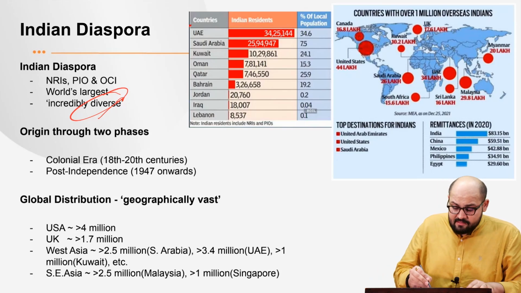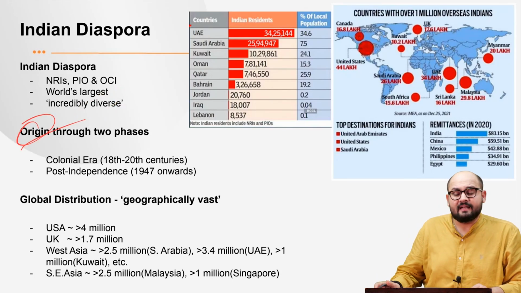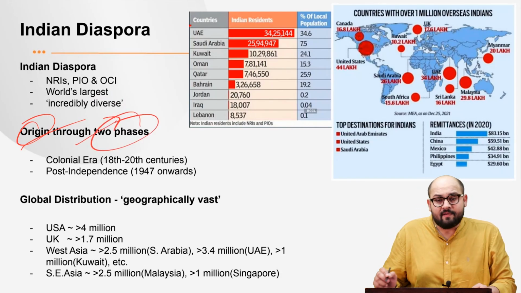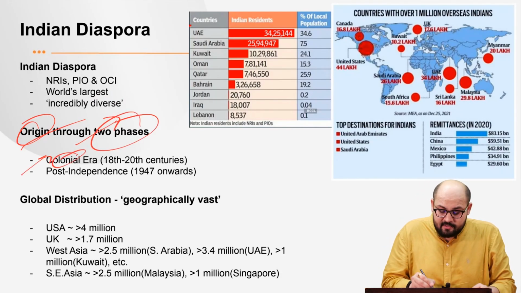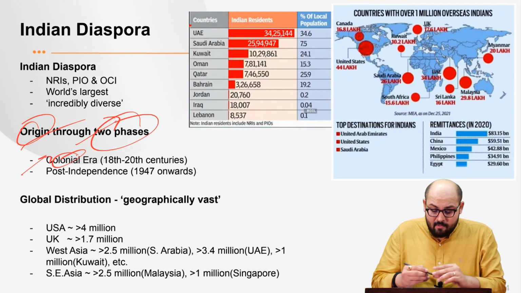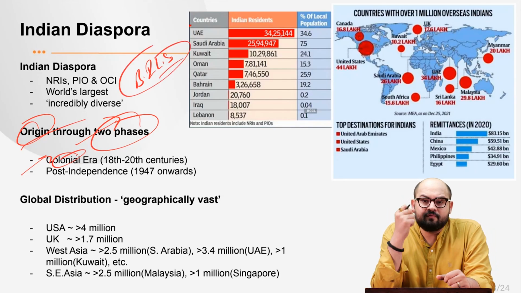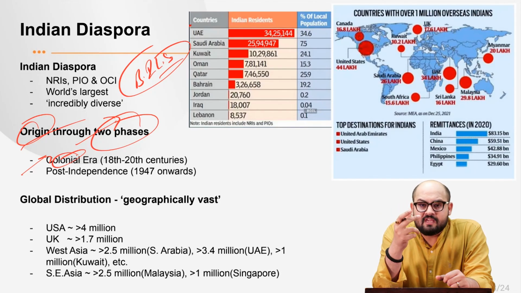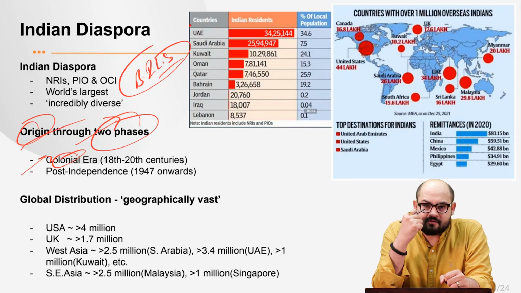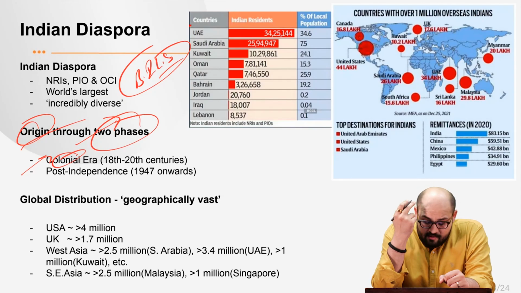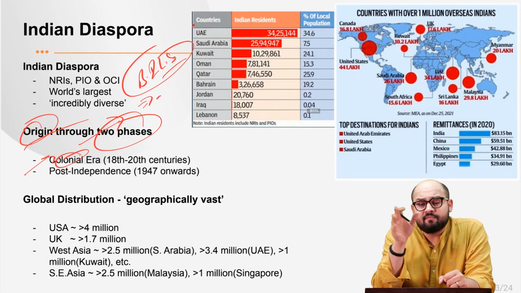Now, if you analyze the origin of the Indian diaspora, it can be done in two phases. The first is the colonial era. We had the British indentured labor system, where the British took a lot of Indians and sent them to different colonial occupations like Fiji, Mauritius and the Caribbean islands, especially to work as cheap labor in plantations. The word is transported usually because the conditions were very pathetic. Through that, we developed the first system of the Indian diaspora.